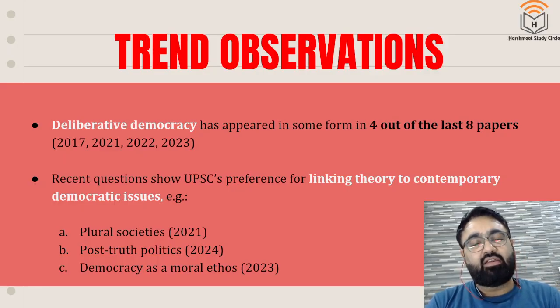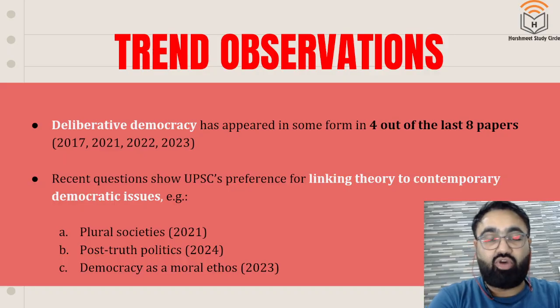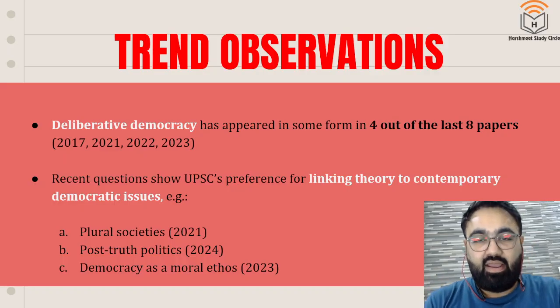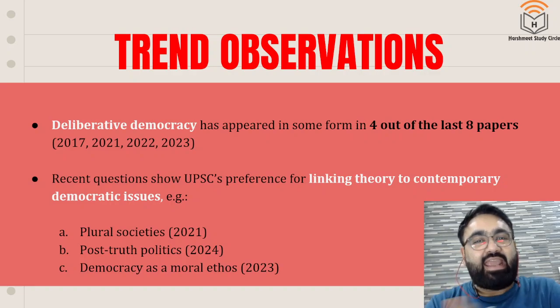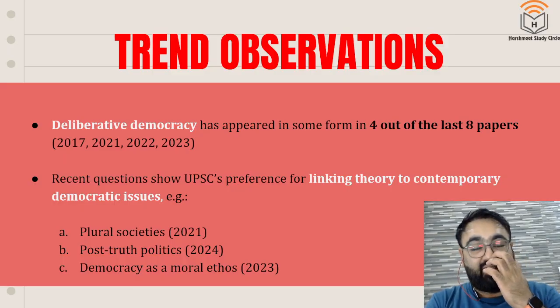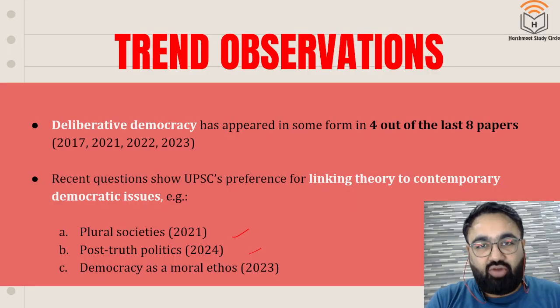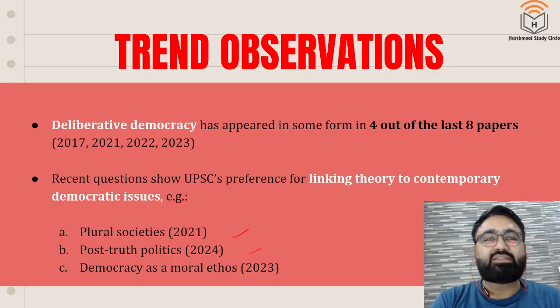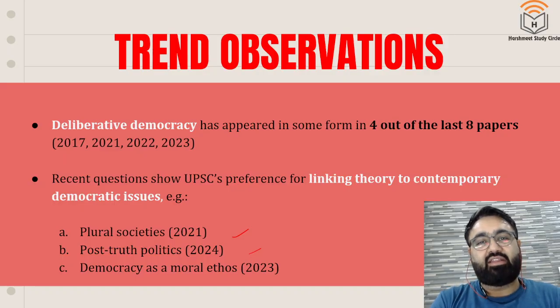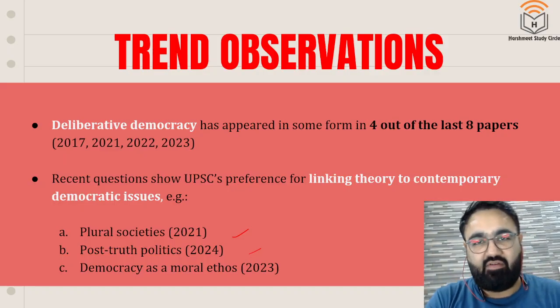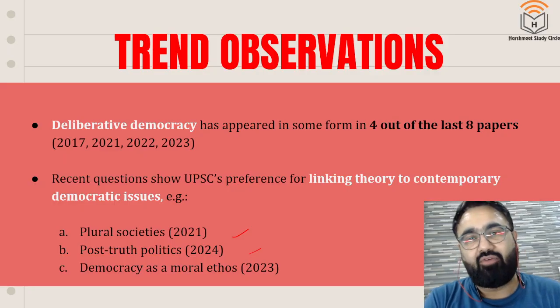And again, one other interesting trend now, they are focusing a lot on comparison and linking what is happening in contemporary world. अभी contemporary democratic world में क्या चल रहा है? You can give examples from different countries, plural societies, post-truth politics क्या है? The moral ethos of democracy. For example, US tries to be this country where they try to impose democracy on everyone, given democracy is the best form of government for them.